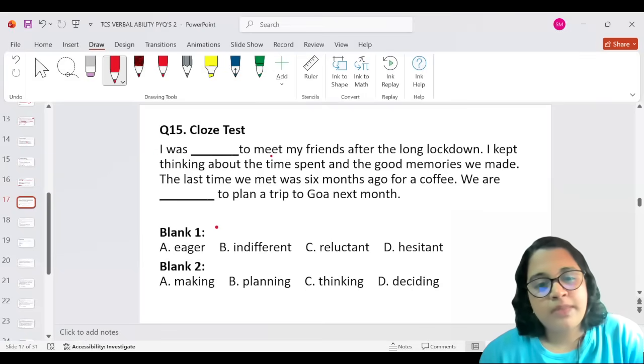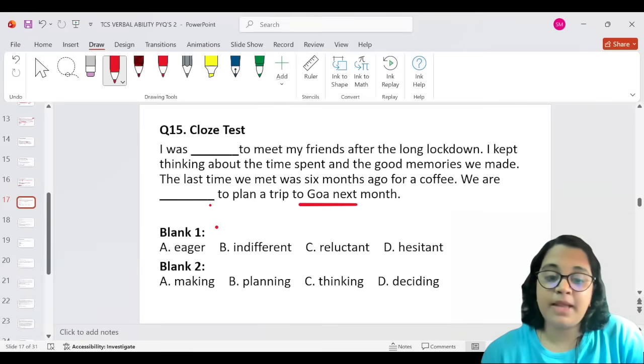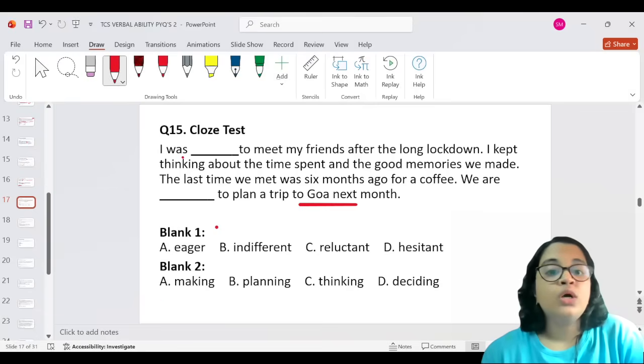I was blank to meet my friends after the long lockdown. I kept thinking about the time spent and the good memories we made. The last time we met was 6 months ago for a coffee. We are blank to plan a trip to Goa next month. Now, this can be a little bit tricky when you're looking at the second blank because 2 or 3 words might seem to fit in. I'll tell you why it is proper and why it is not.